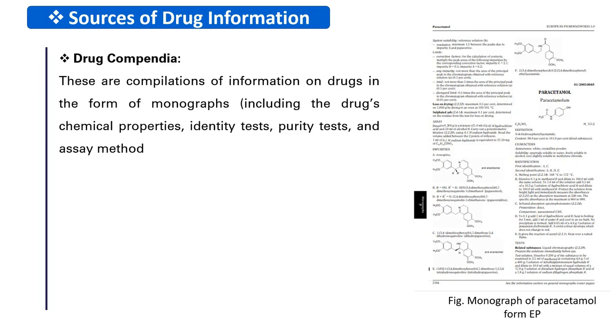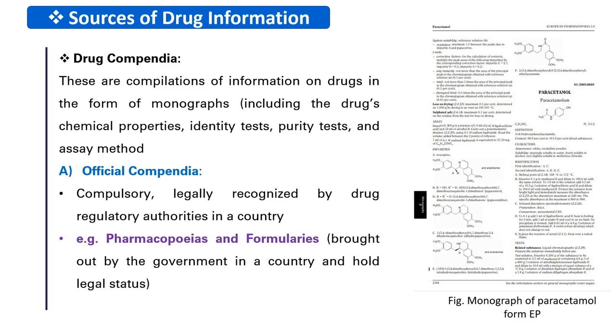These drug compendia are of two types: official compendia and non-official compendia. Let's see one by one in detail. A. Official compendia. These are compulsory. These are legally recognized by drug regulatory authorities in a particular country. Example, Pharmacopoeias and Formularies. These official compendia are brought out by the government in a country and hold a legal status. So, let's explore in detail.